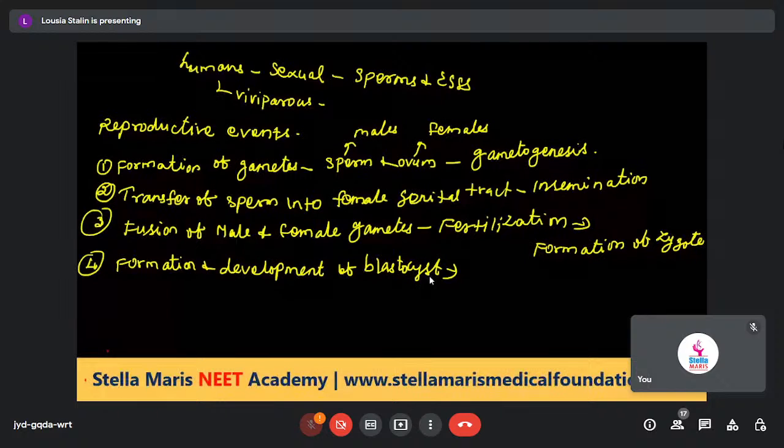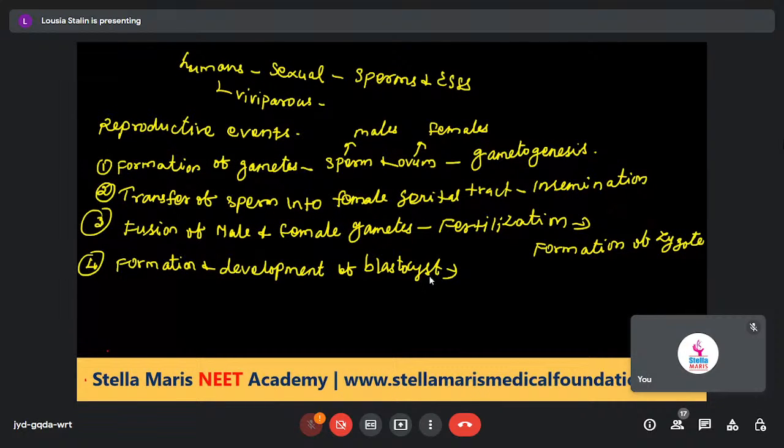The blastocyst is attached to the uterine wall. Attachment to the uterine wall is known as implantation.